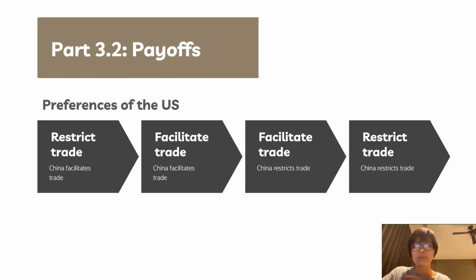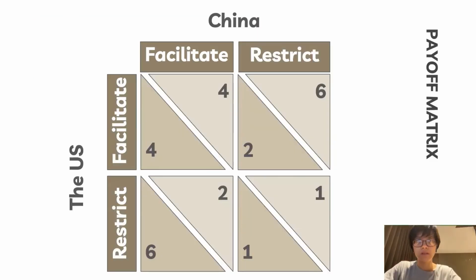When China restricts trade, it is better for America to still facilitate trade so that their companies and households do not have to face inflation due to rising prices of Chinese imports. In case America facilitates trade, it is better for them to have China facilitating trade as well. The same argument also applies to China. Having said that, we can construct a payoff matrix as shown here.